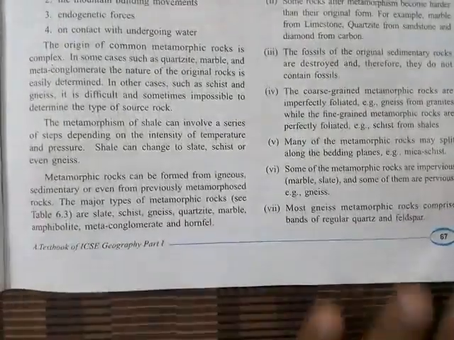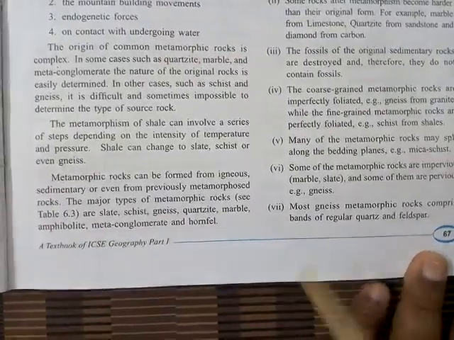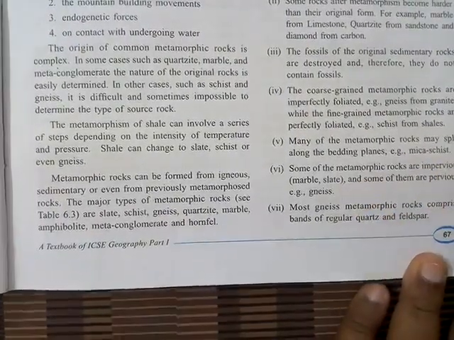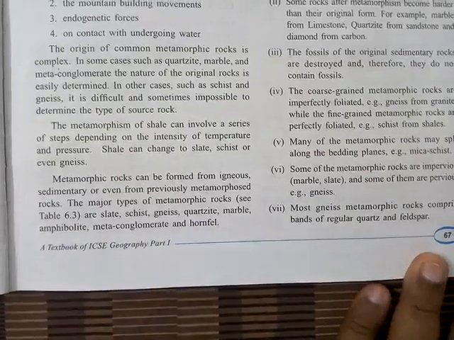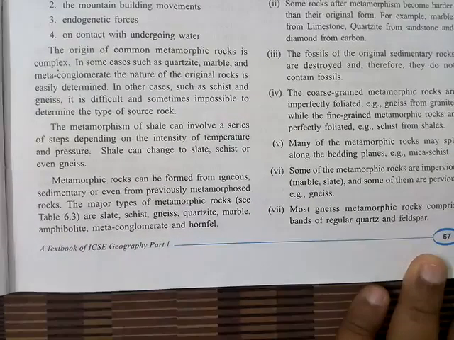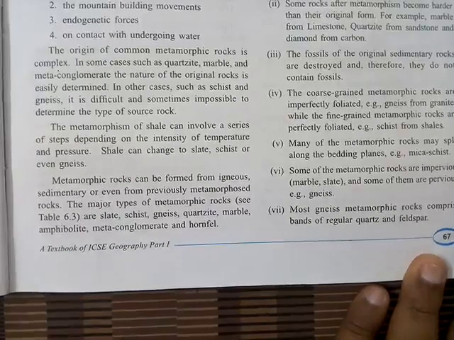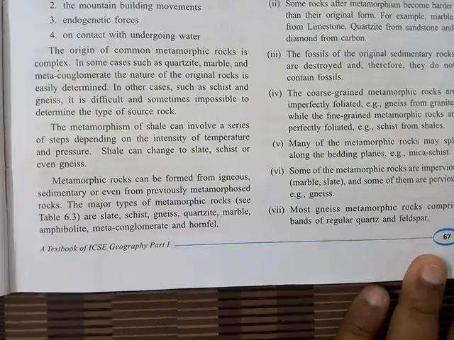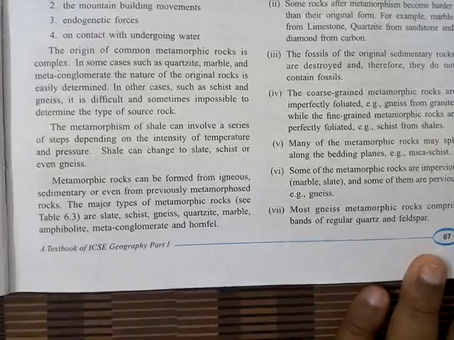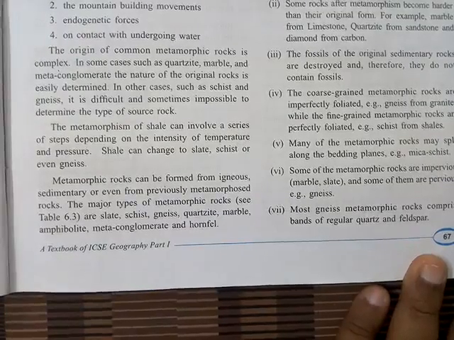Now the next point. Sedimentary rocks are found in layers, that is the bedding plane, and whenever they get metamorphosed, that is, formed into metamorphic rocks, the layers are broken.